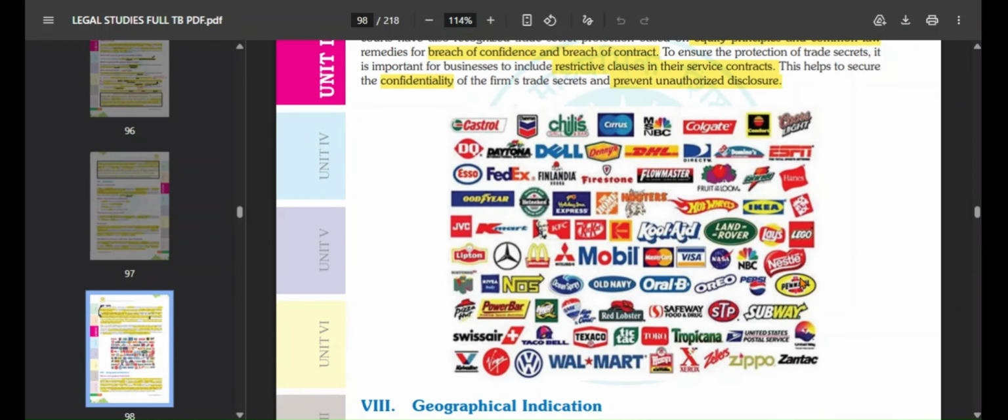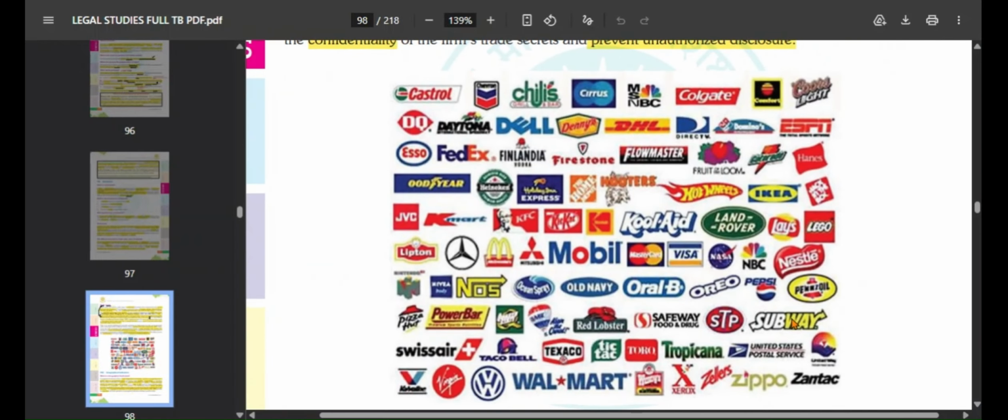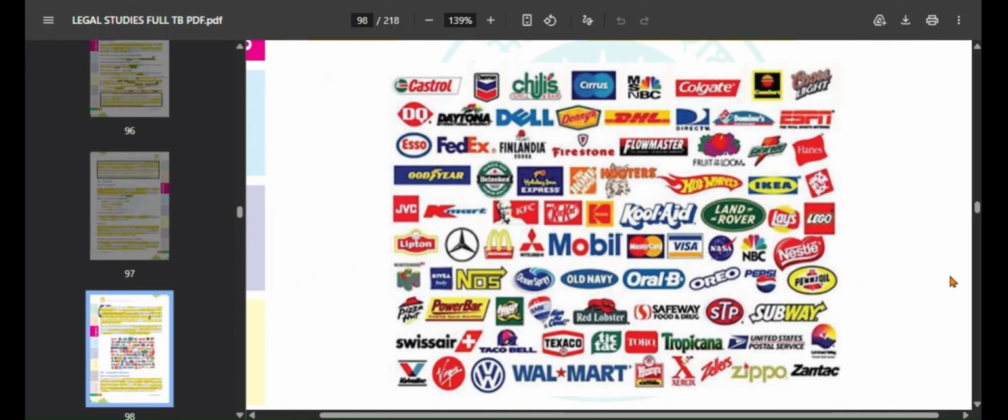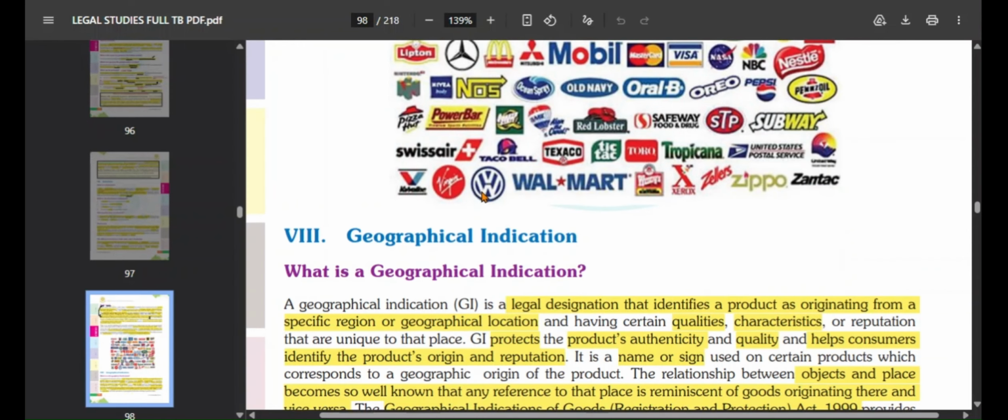Now these are some of the logos, trademarks of some companies, that they have given you. Symbols have been used over here. It can be a symbol, or the name itself can act as the trademark, like Colgate. Walmart too. All of these are examples that they have given to you.